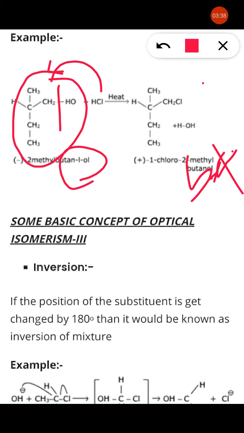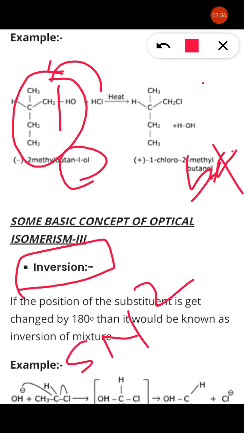Now see here, we will discuss inversion. What do you mean by inversion? Itself it indicates inversion means opposite side. So substitution that takes place on the opposite side is known as inversion. In case of an SN2 reaction, attack of the nucleophile on the opposite side is also an example of inversion.